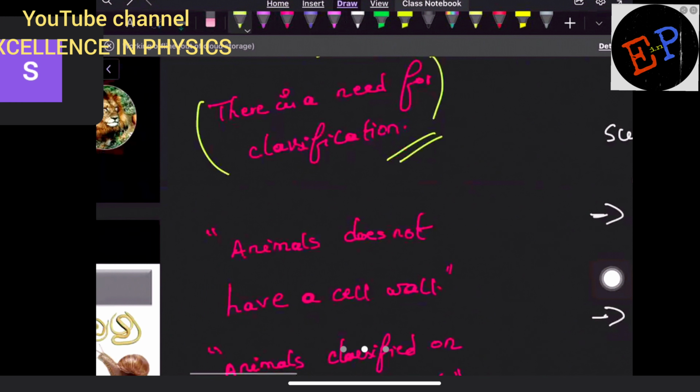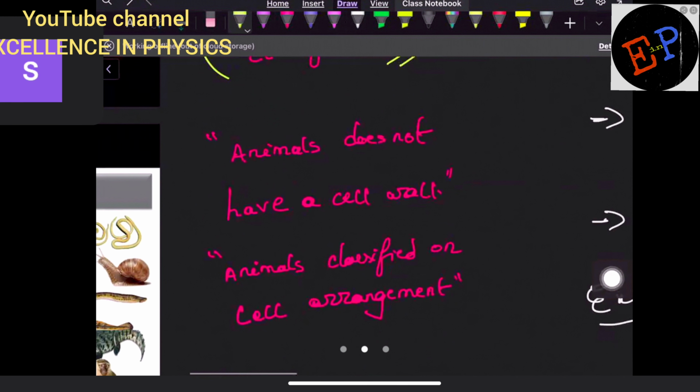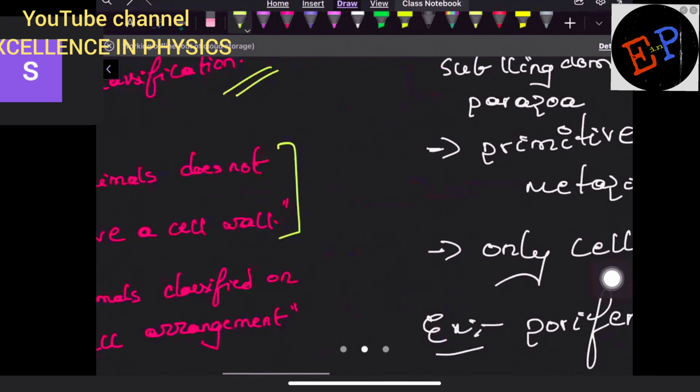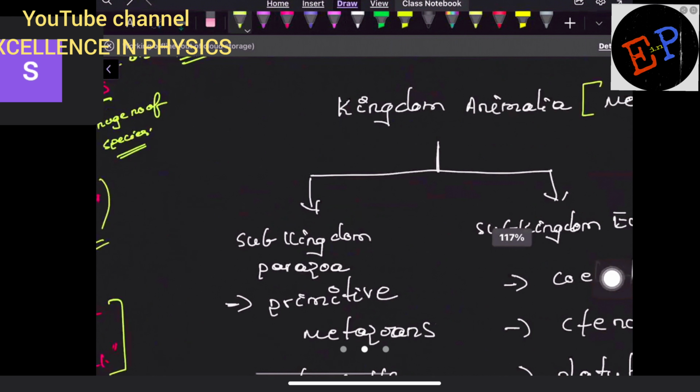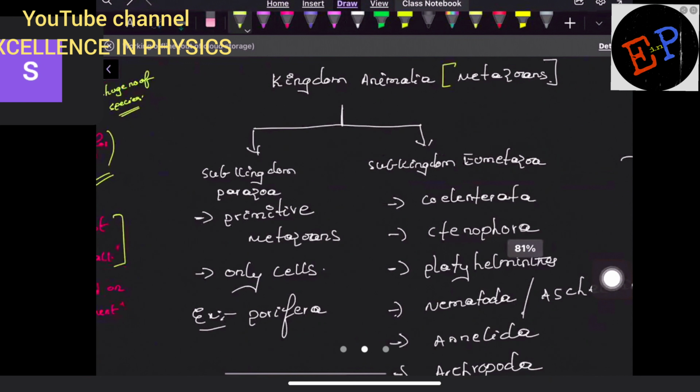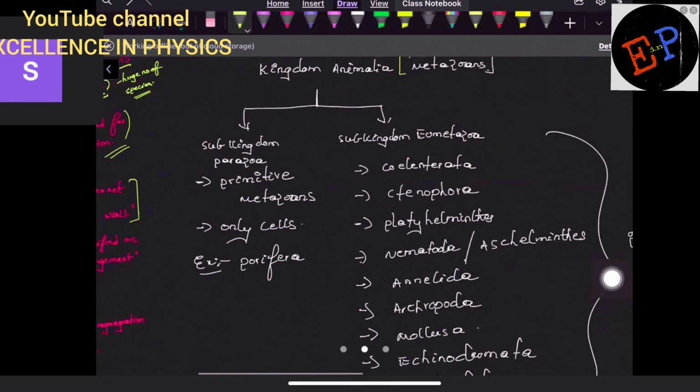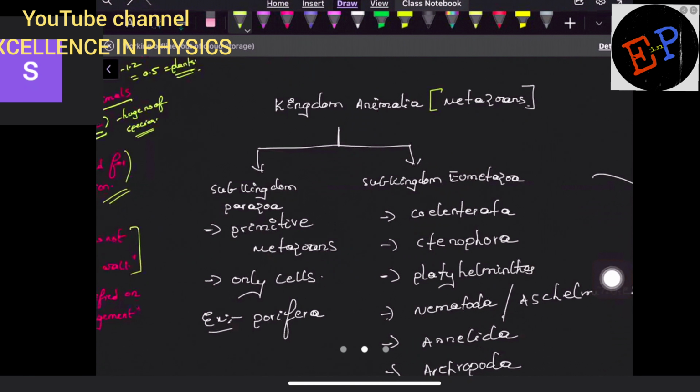Clear? So one of the properties of animal kingdom is that animals do not have a cell wall. Cell wall is not present, whereas a plant has a cell wall. Animals do not have a cell wall. Clear? So therefore, let us try to classify this animal kingdom into basic categories, which is not present in our NCERT. So see here, kingdom Animalia is also called metazoans.